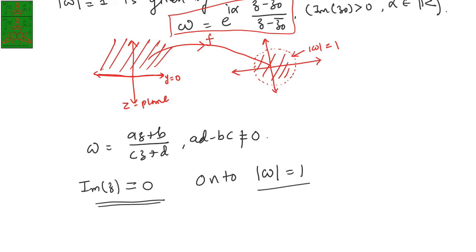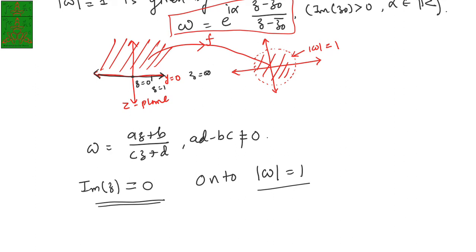And we have discussed in my previous lecture that if you want to construct a bilinear transformation, you require 3 distinct points and their images. So let us choose any 3 points which lie on this y equal to 0 line. For simplicity I am taking 3 points: one of them is z equal to 0, another is z equal to 1, and the last one is z equal to infinity. So I am choosing these 3 points on this line and trying to find the images of these points under this bilinear transformation. So let us calculate that.